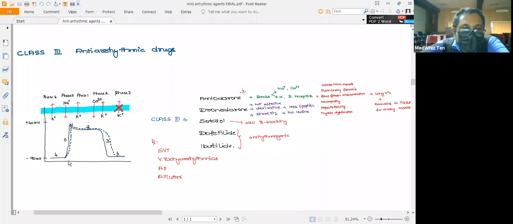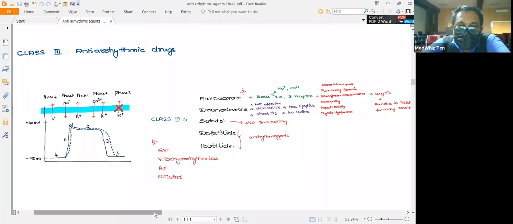By prolonging the action potential and the QT interval, the cardiac myocytes get time to respond to the increased myocardial activity due to any of the pathological conditions.